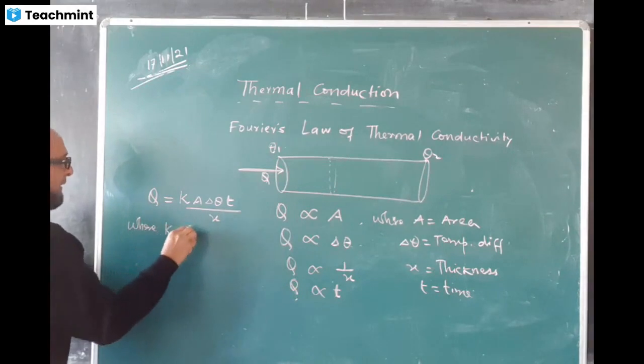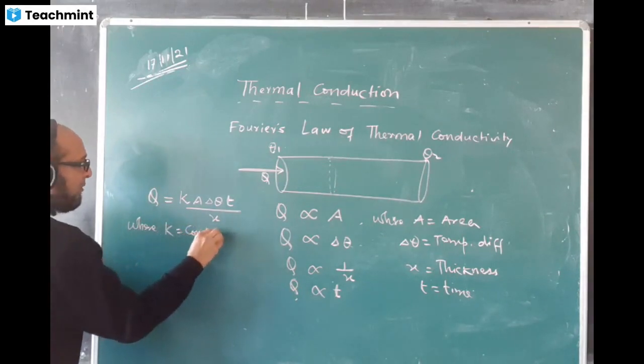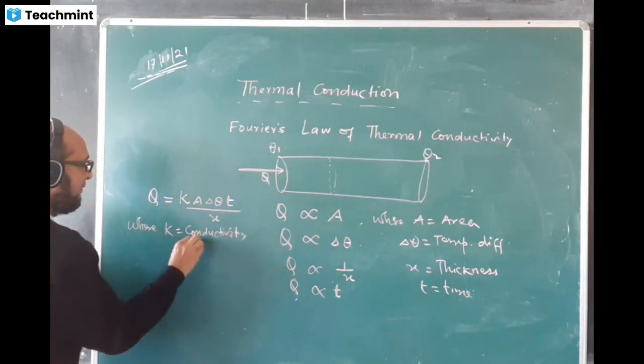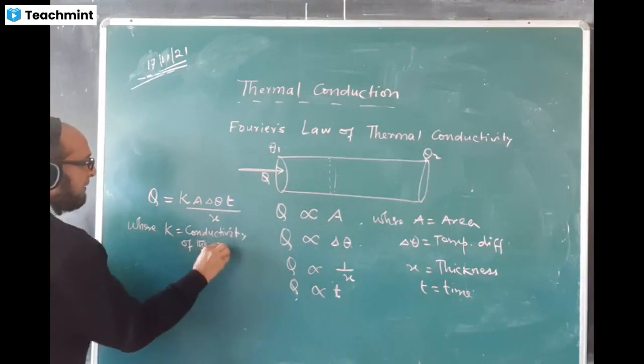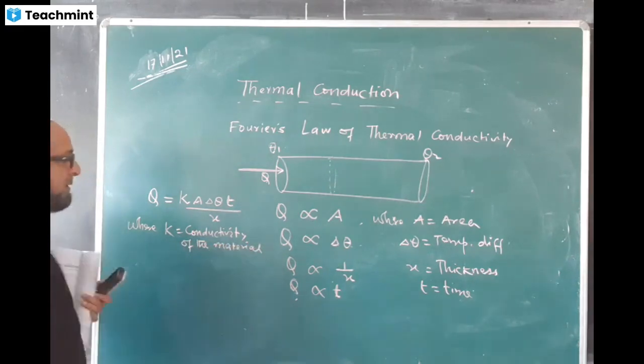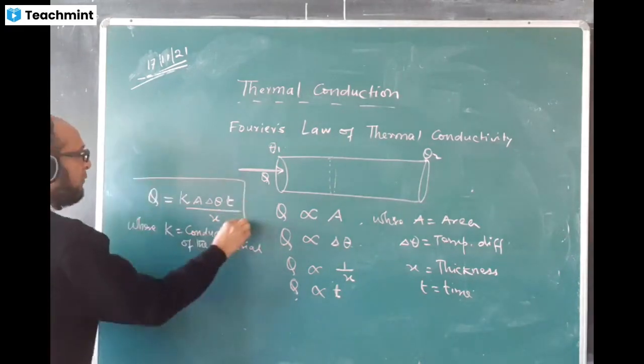Here K is called conductivity, the conductivity of the material, of the substance. This is the formula of Q.